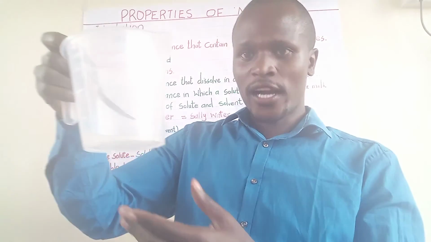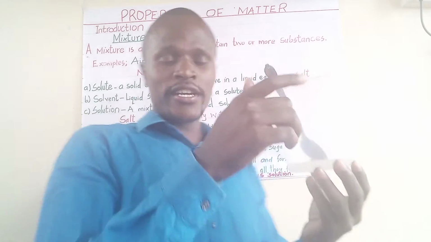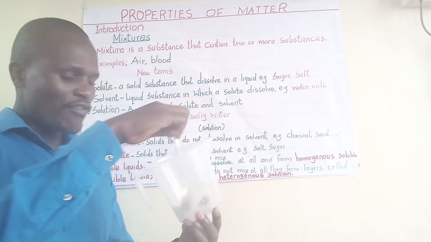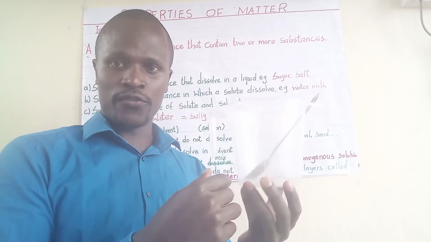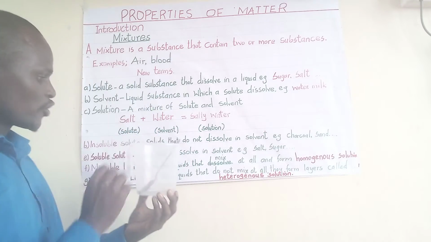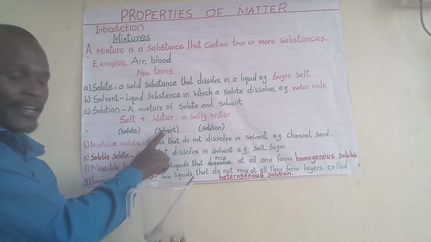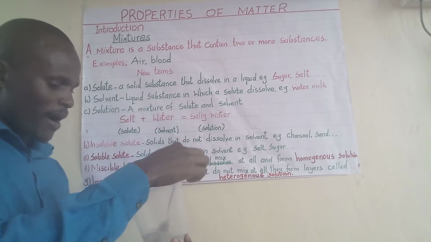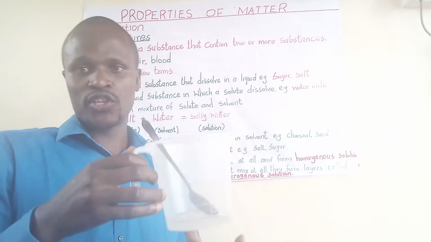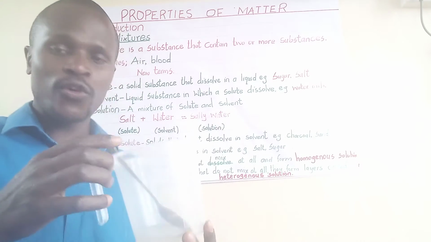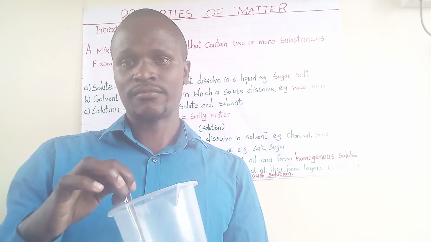Now, if you look at what I have here, I have a mixture of the two. In this container, I have a mixture of water and salt, and they have dissolved. So this is what we mean. Salt was my solute, water is the solvent, and what I have here is salty water. Now salty water is the solution. So you must understand those three words: solute, solvent, and solution.